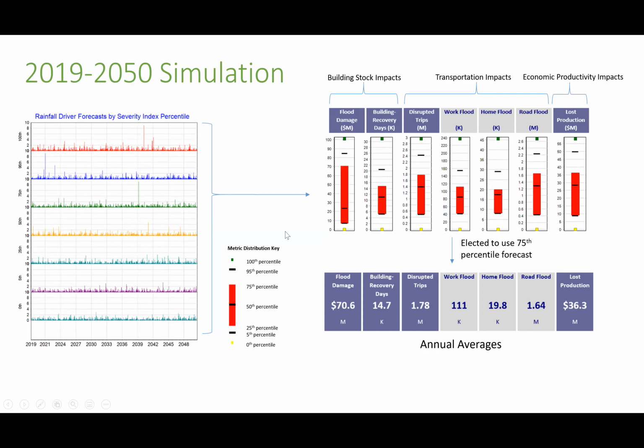We found that these whiskered plots here are a range of values that we get, and they're based on the range of severity of the forecasts of rainfall for the coming 3 decades. So you can see the 100th percentile is the top number here, and the 0th percentile is the yellow squares. And so we end up using something more like the 75th percentile number, which is the top of these red bars, as our main scenario to do analysis with. You really want to look at the worst case or something close to the worst case, so that you can know that you're prepared for future events.